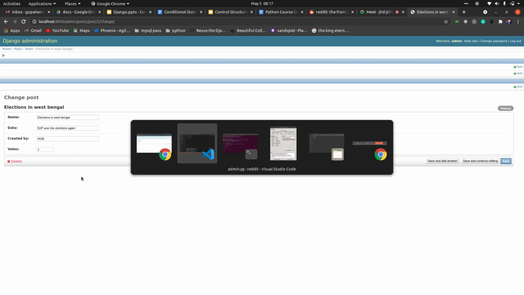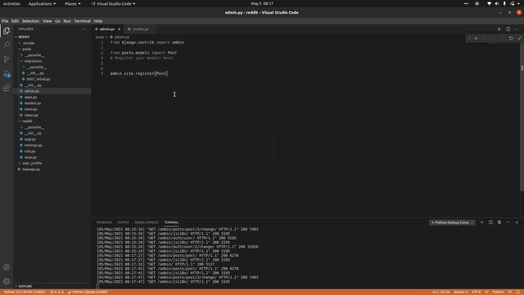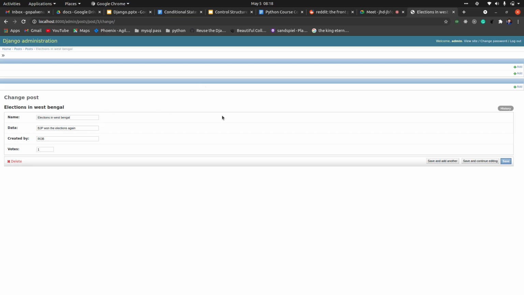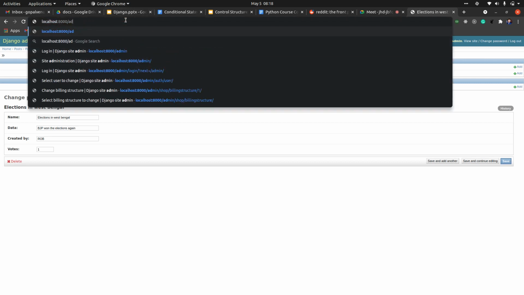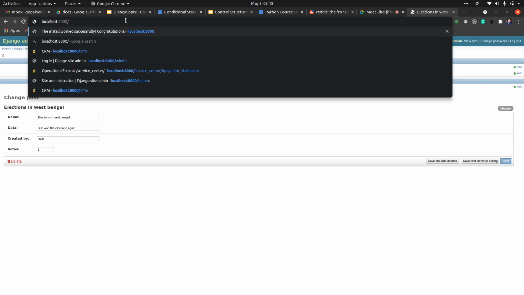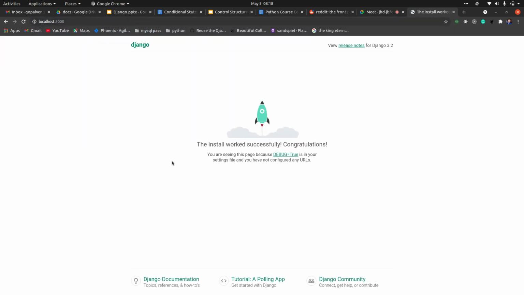Yeah, so how we are adding: we are just importing the model from the models file. Okay, from post.models import Post. Then we have admin, which is already imported. Just add admin.site.register and your model name, right? So this is adding your models into the admin file. Now these are the admin URLs which are already there, right? You didn't have to add any URLs. And this is my home page.